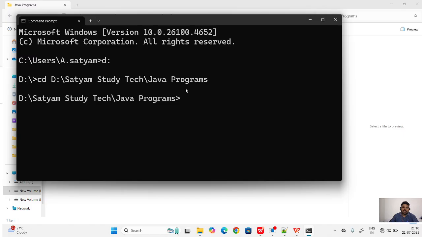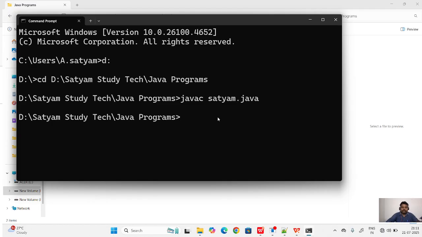Now you can change the directory, then use the Java compiler, javac, and the file name. For example, I saved the file with the name sachin.java. Enter. You can see there is no error. So it is the Java compiler, then the file name .java.